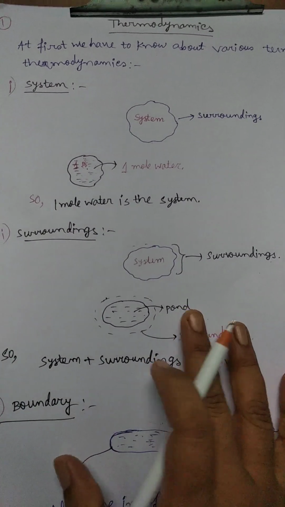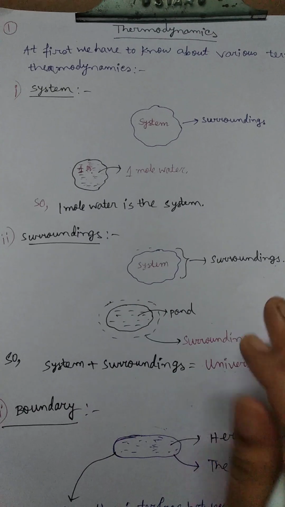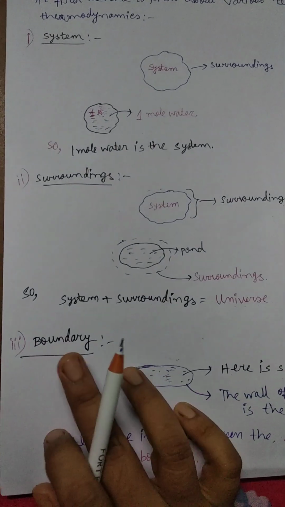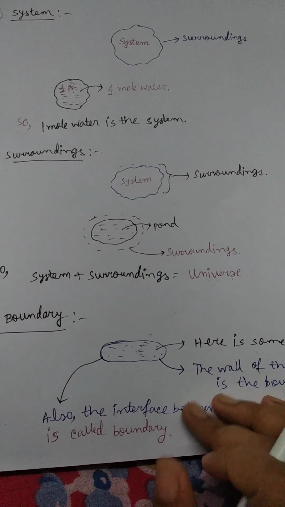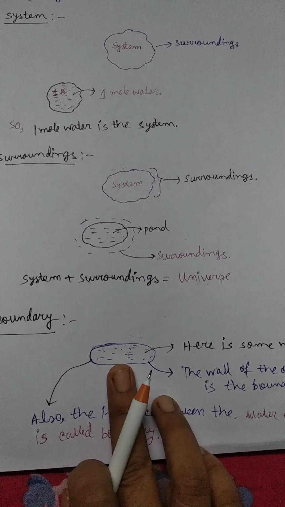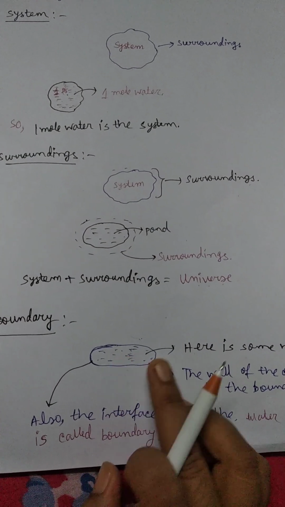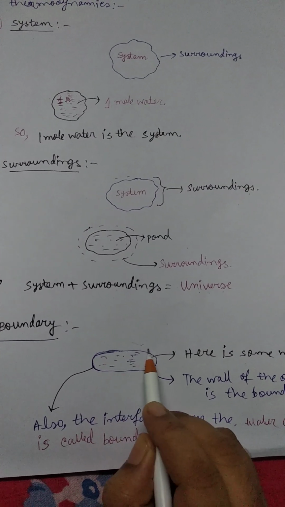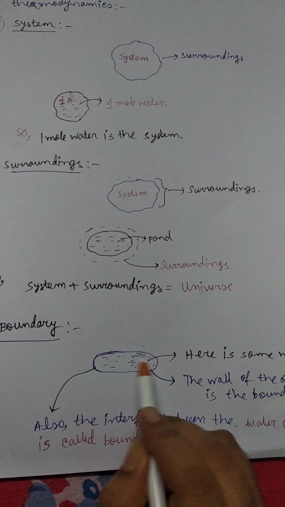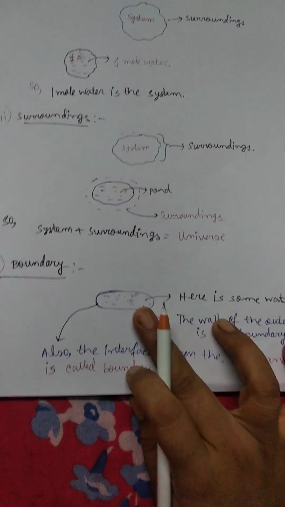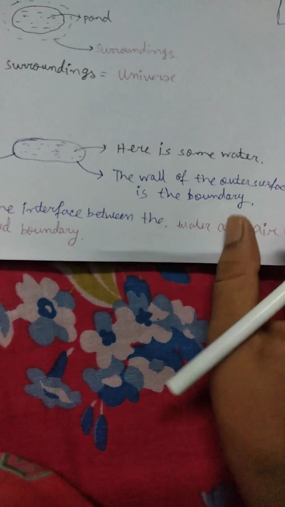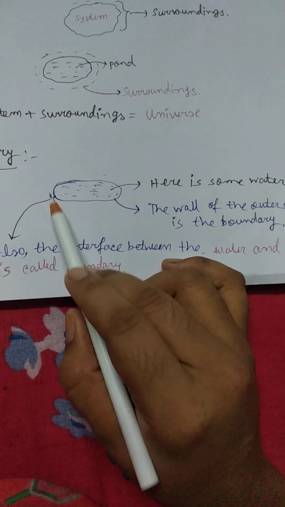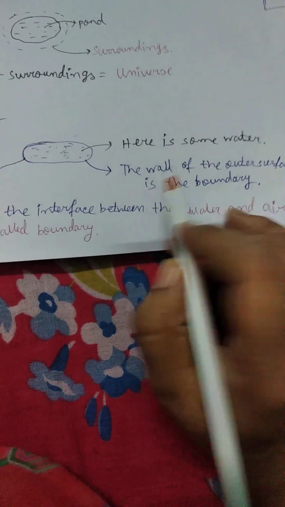So in this way we have talked about system and surroundings. Now I come to the boundary. Here I have taken an example of a pond. Here is the pond, water is inside and outside there is a boundary. So here is some water inside the pond and the wall is on the outer surface.